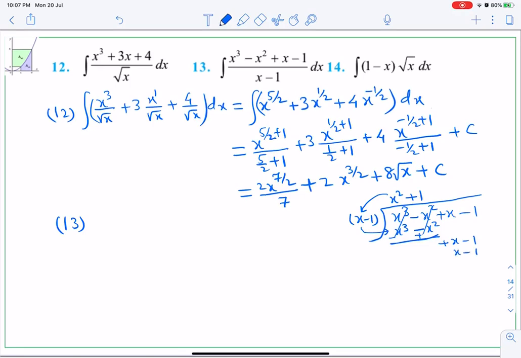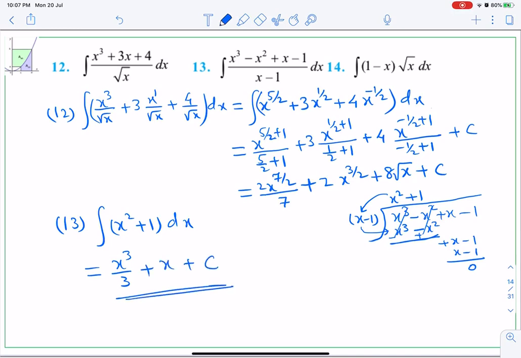So x minus 1, and it will be 0. So it is completely divided. So therefore question number 13 will remain only integral of x square plus 1 dx. I hope you understood. Now integration of x square is x cube upon 3. Integration of 1 is x, plus c, constant of integration.